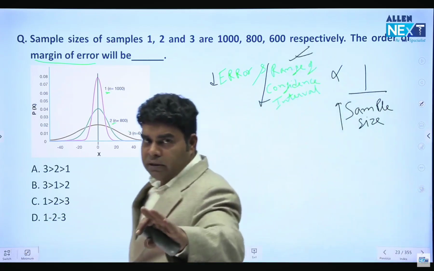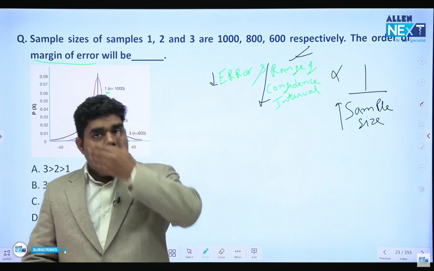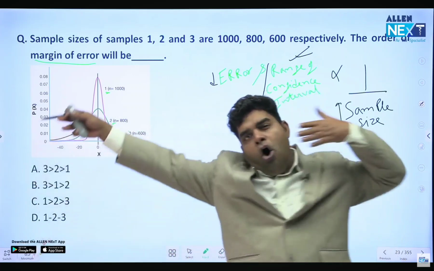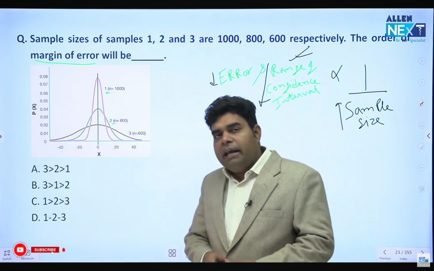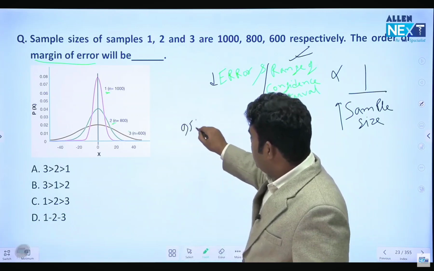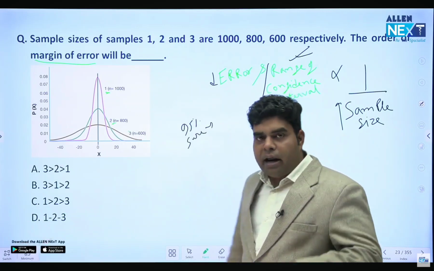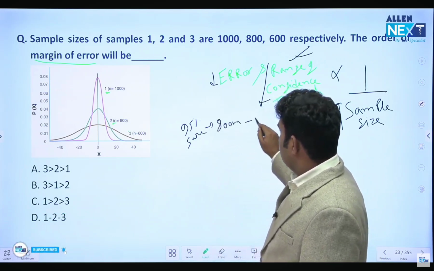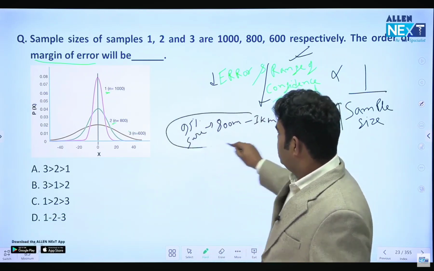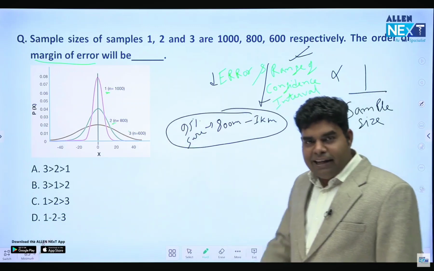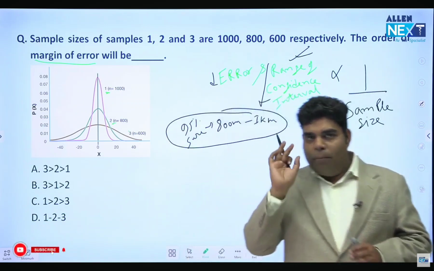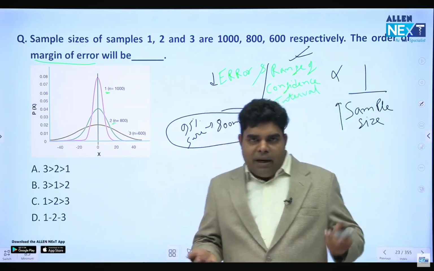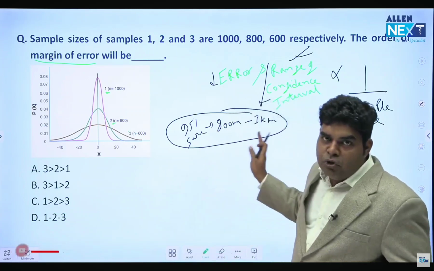Let me explain it with an example. Suppose you are running and I am asking how long you will run. And you said, sir, I am 95% sure I can run between 800 meter to 1 kilometer. So this is your 95% confidence interval. Within this confidence interval, you will stop somewhere. And how come you are sure that you will run in this range? Because you usually run, and only a runner can be so precise.